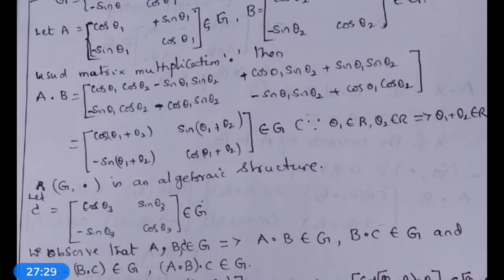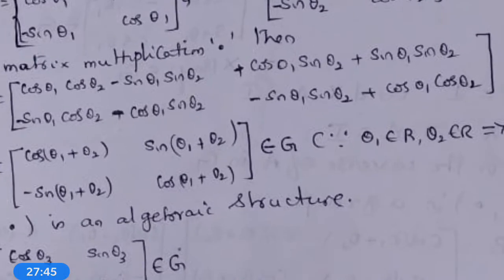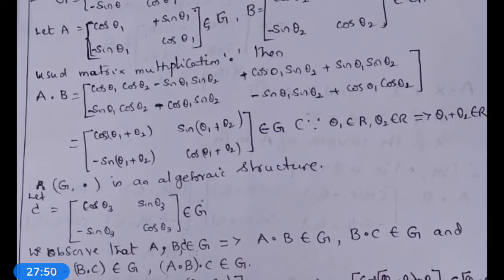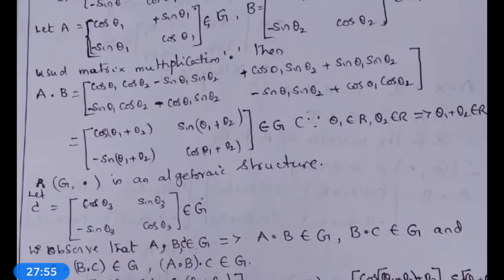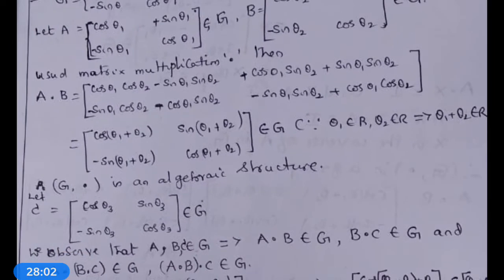Using the trigonometric properties, cos(A plus B) is equal to cos A cos B minus sin A sin B. Sin(A plus B) is sin A cos B plus cos A sin B. Sin(A minus B) is equal to sin A cos B minus cos A sin B. Cos(A minus B) is cos A cos B plus sin A sin B. Using these four formulas, we can write A dot B is equal to cos(theta 1 plus theta 2), sin(theta 1 plus theta 2).